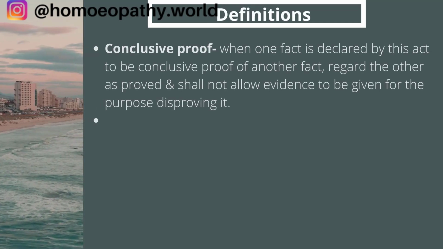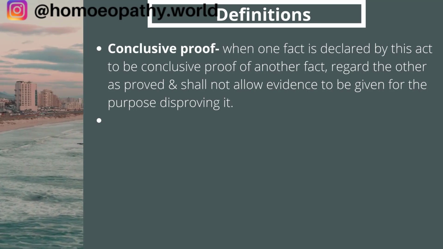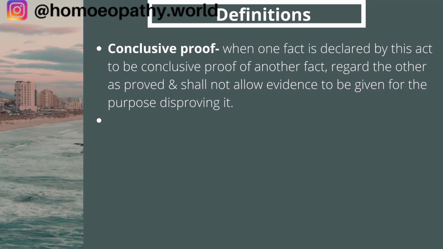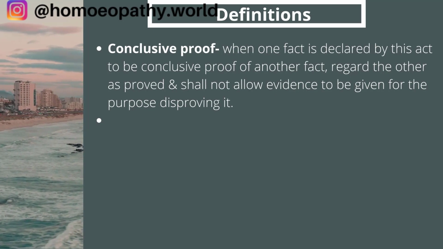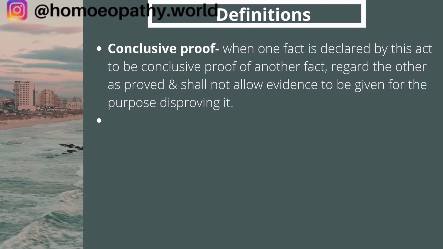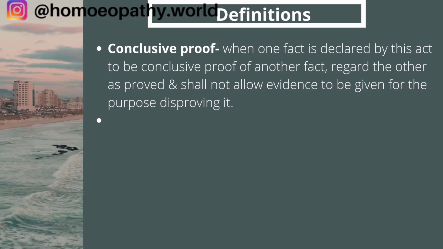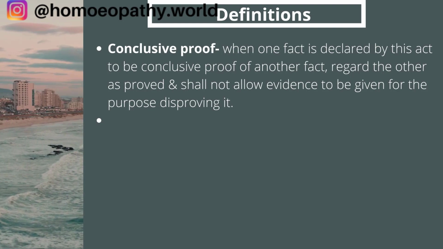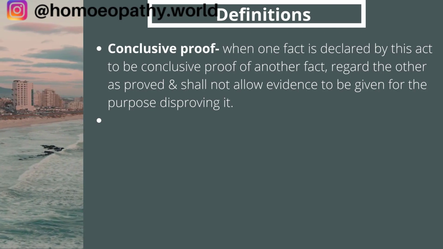When one fact is declared by this Act to be conclusive proof of another, the court shall regard that other as proved and shall not allow evidence to be given for the purpose of disproving it. Okay, so suppose a person commits a crime and leaves the country. First he is spotted in the CCTV of the airport, then we have his boarding pass, and then we see him in the CCTV of the destination airport.